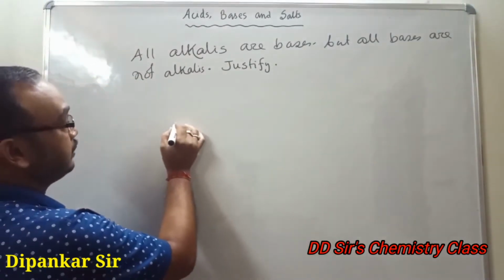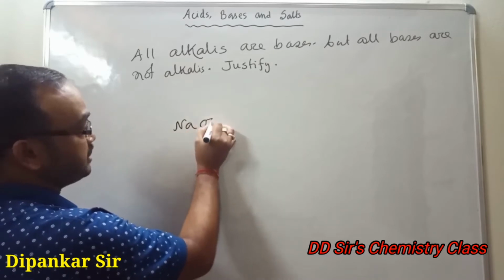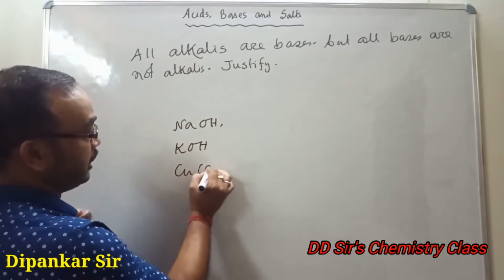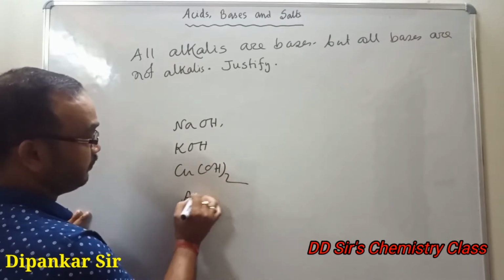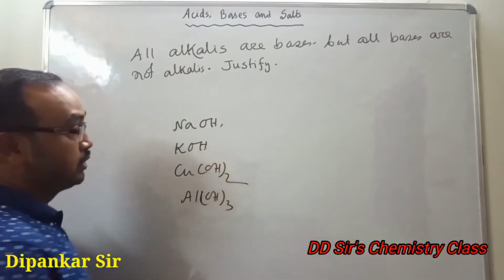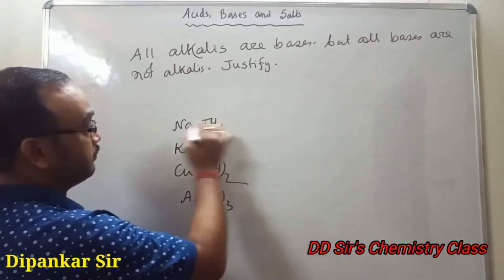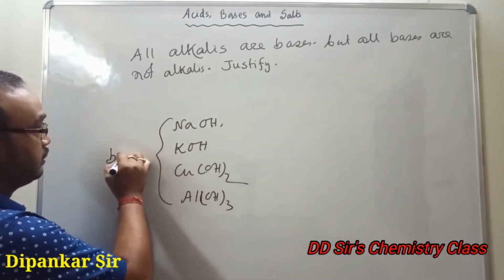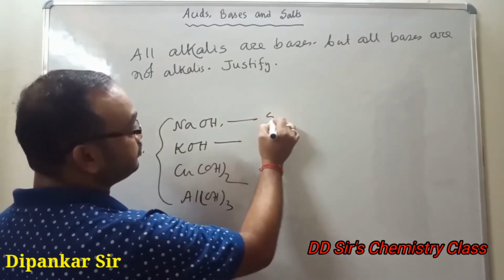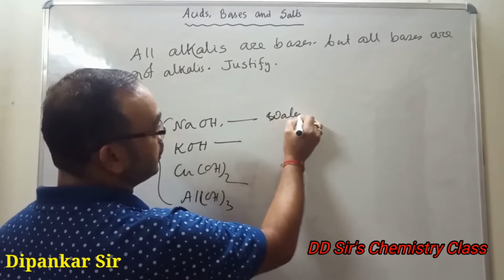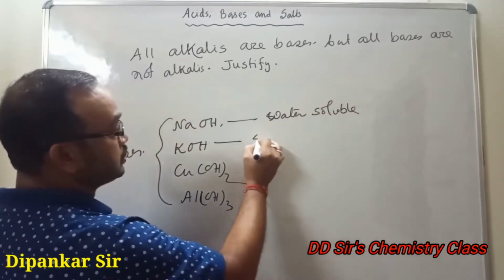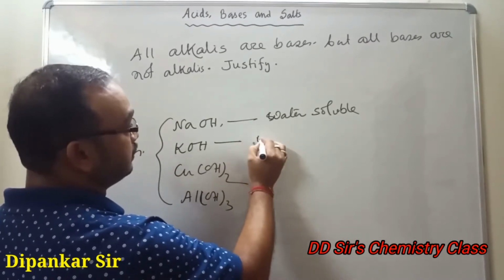Say for example, some examples of bases: sodium hydroxide, potassium hydroxide, copper hydroxide, aluminum hydroxide. All these are bases. But out of these, this is water soluble, this is also water soluble.